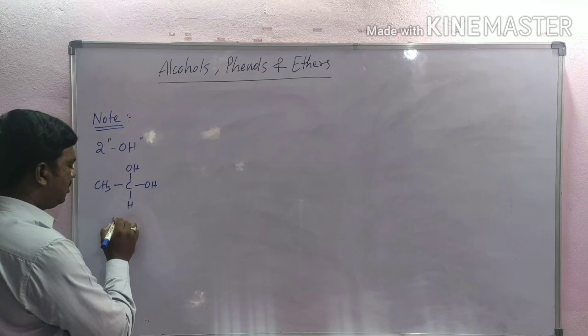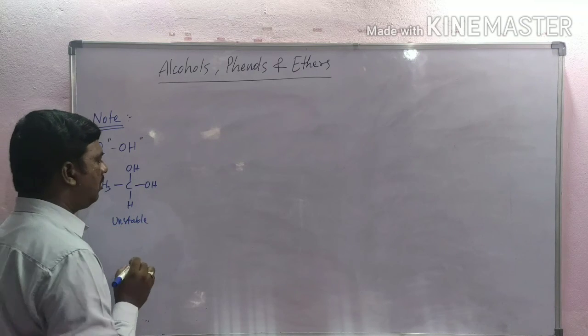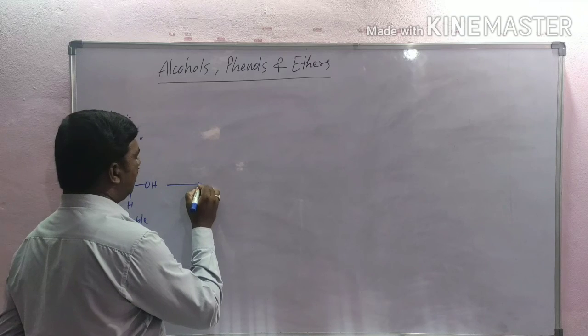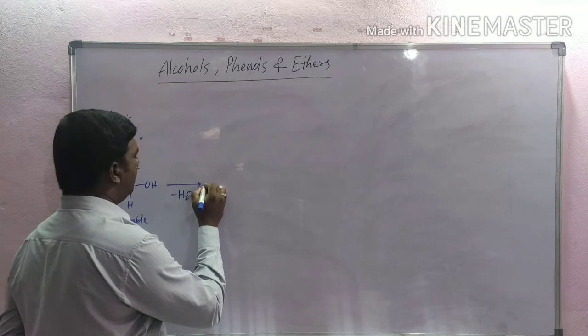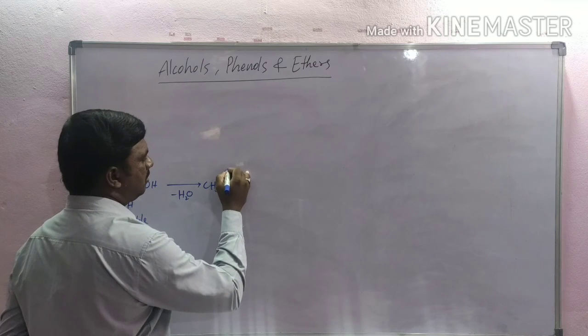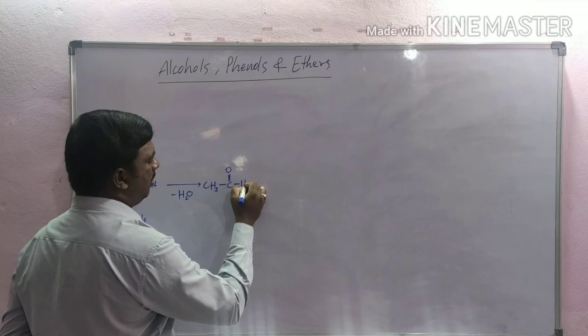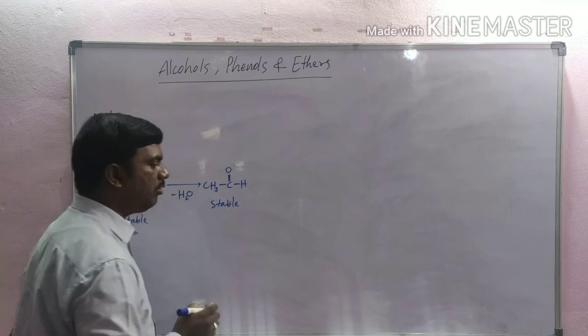This compound is unstable. Immediately it loses one water molecule, then forms a stable compound. This is the stable compound.